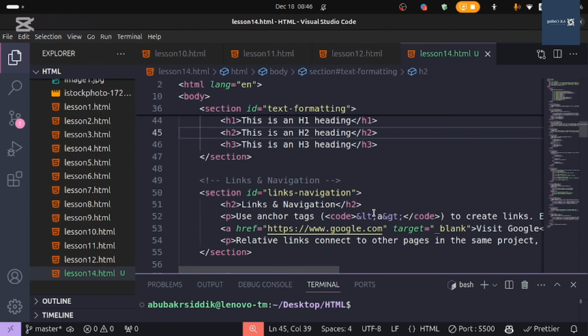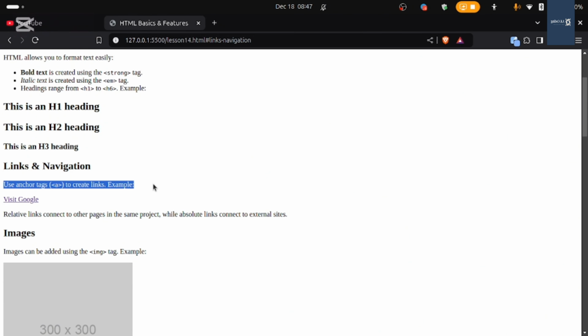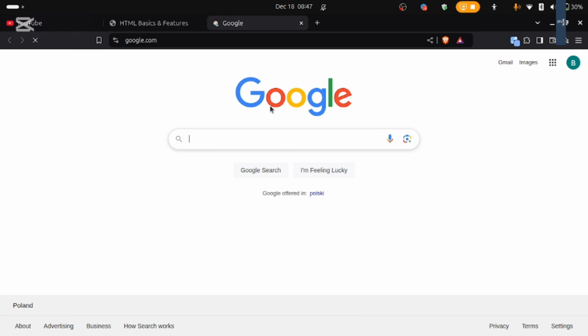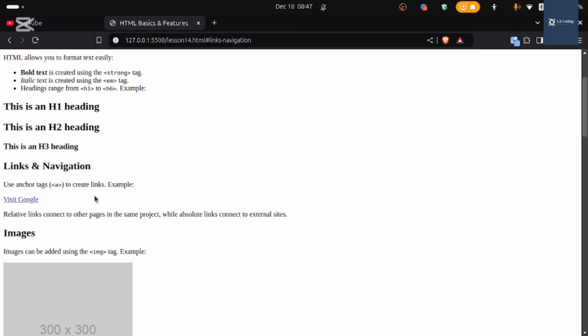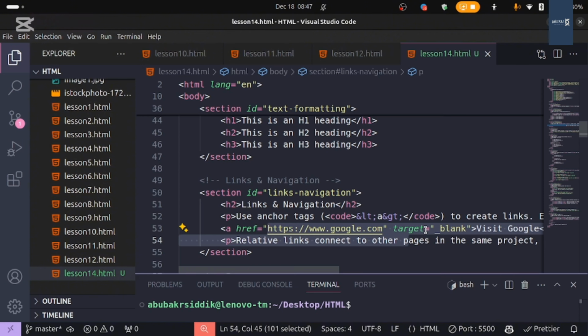And after that, we have links and navigation. So let's go back to links and navigation. Inside our links and navigation, for example, if I press on this, it goes to Google, because we can see here the HTTPS, and it's opening google.com. So we are putting into the anchor tag href https://www.google.com, and we have an attribute which is target blank, which opens in a new window.